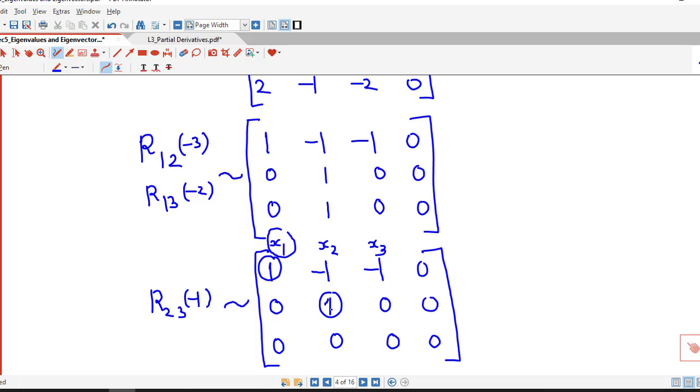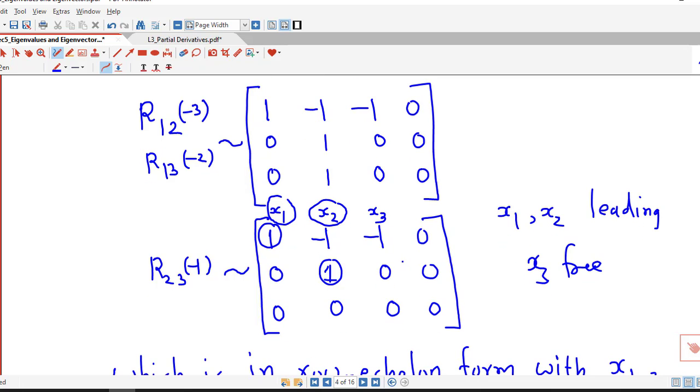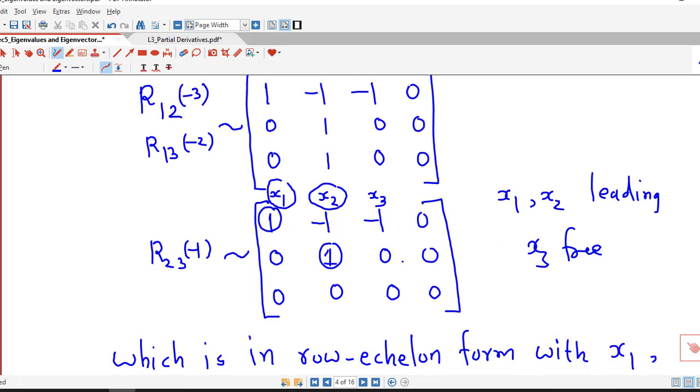Similarly, the first non-zero entry of the second row corresponds to x2. So x2 is also a leading variable, and x3 becomes a free variable because there is no non-zero entry here. So x1 and x2 are leading variables and x3 is a free variable. So the system corresponding to this matrix has an infinite number of solutions.